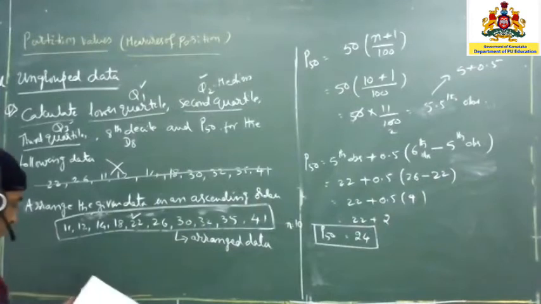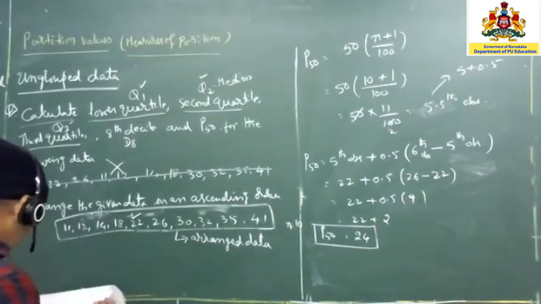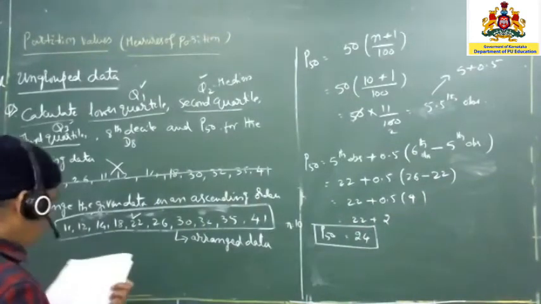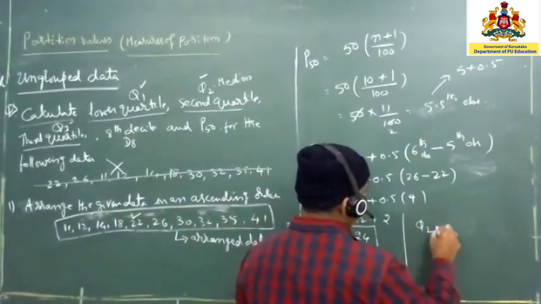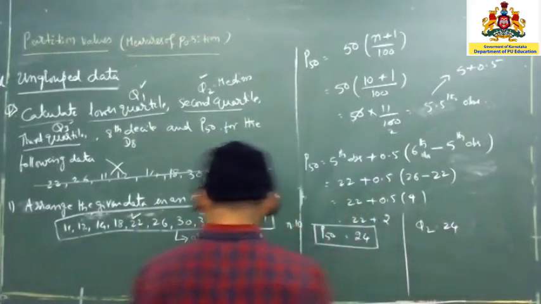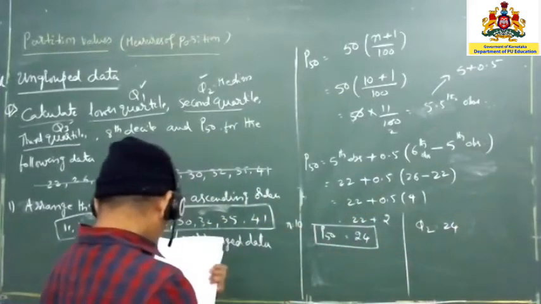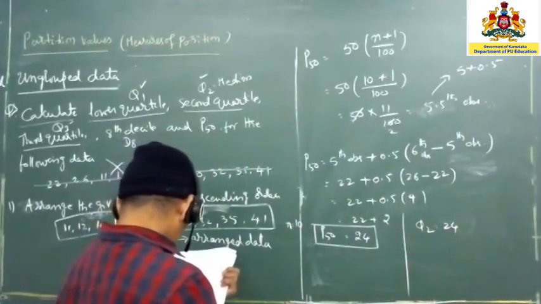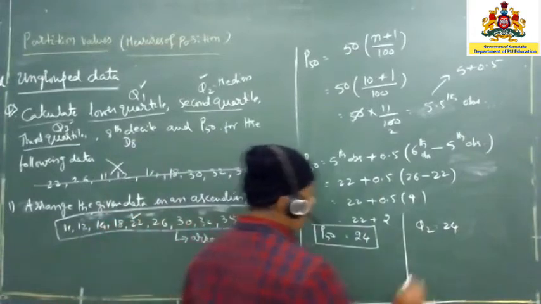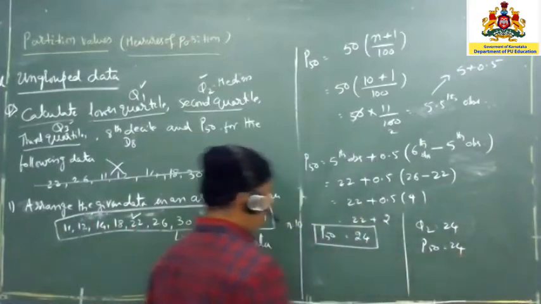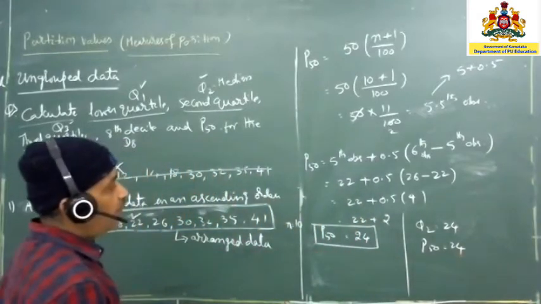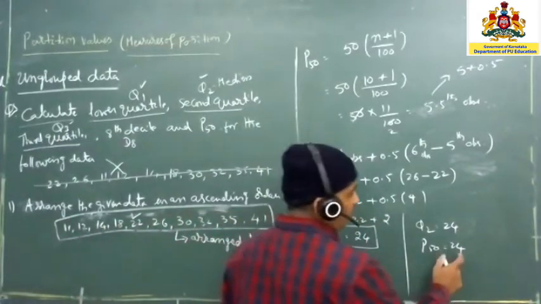So now let us understand here. What is Q2? Q2 is 24. And P50 is 24. In the same way, we can write D5 also. D5 is also nothing but 24.